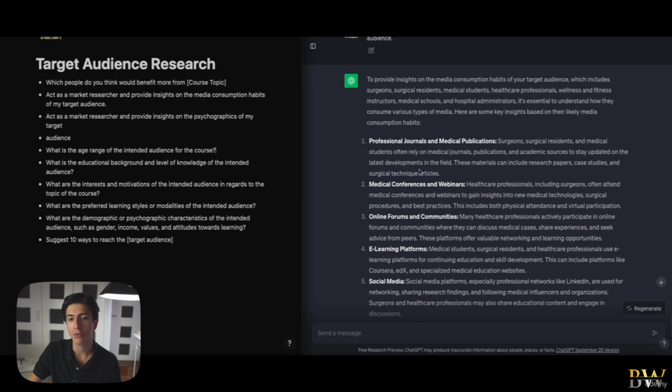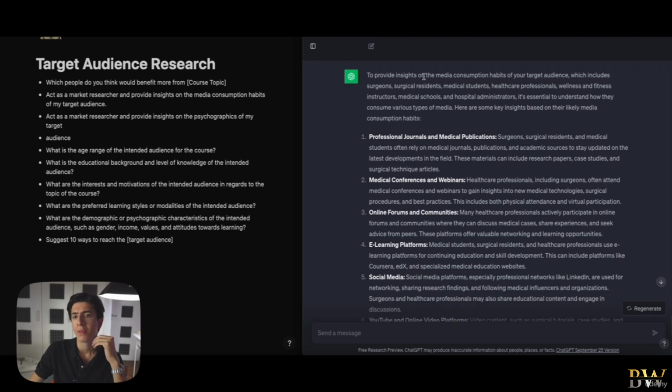Because if you can imagine, in professional journals and medical publications, we can be creating TikTok videos to reach those people. They won't appeal to them. So we need more professional content, for example, to appeal to those people. So let's see where they hang out. So again, the media consumption habits of my target audience.